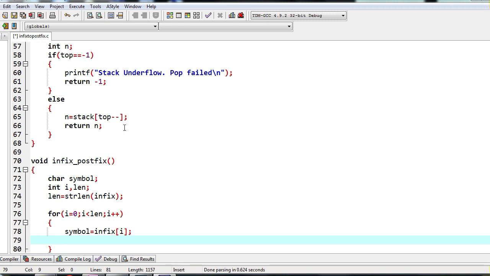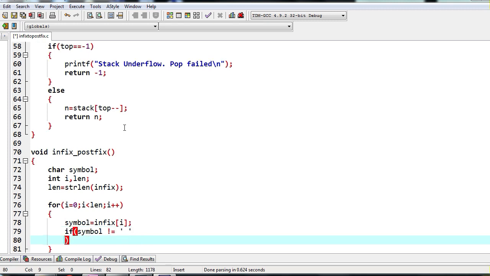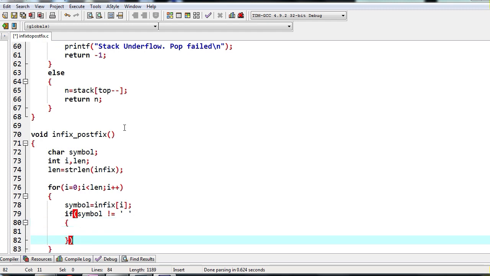So we will make sure, we will do all these things, whatever I told you, copying to postfix or pushing onto the stack. This is done only if it is not a space. So I will put if symbol not equal to space. Okay, so we have to just write single quotes and one space in between. If it is not equal to space, only then we are going to do all these things.